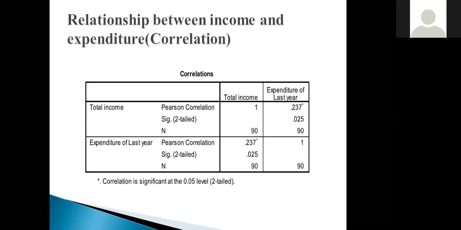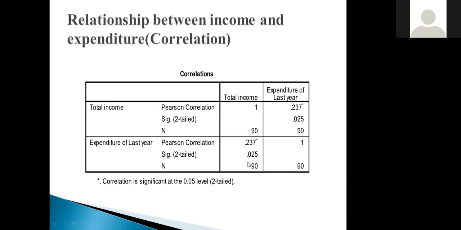Then regarding their occupation, the majority of them have agricultural occupation. And we established some sort of relationship between the income and expenditure. And we obtained their correlation.